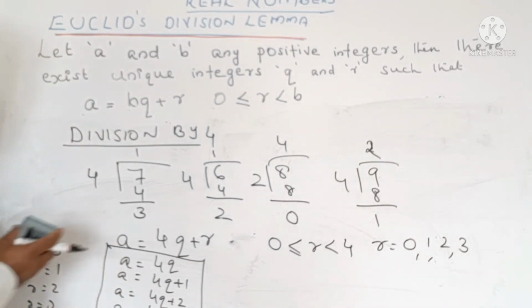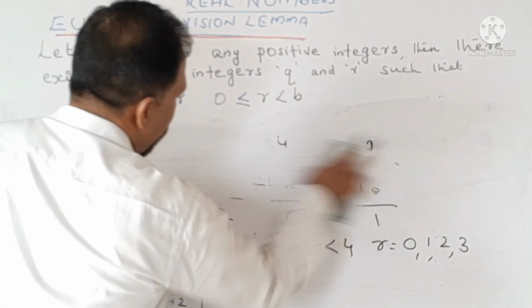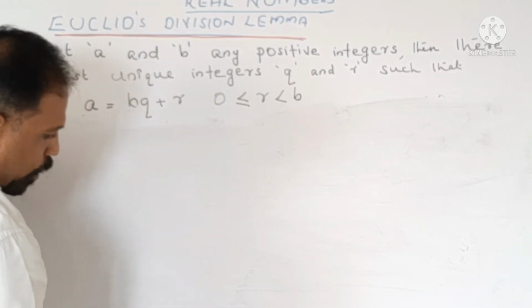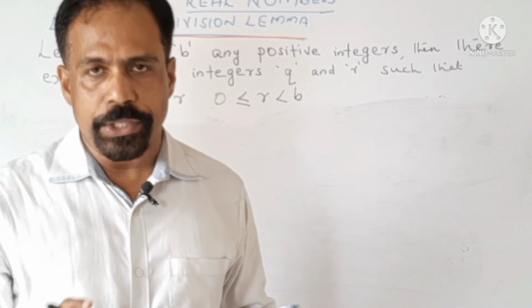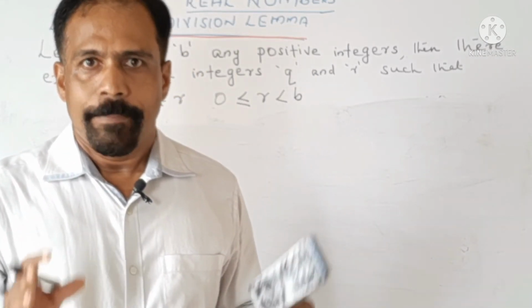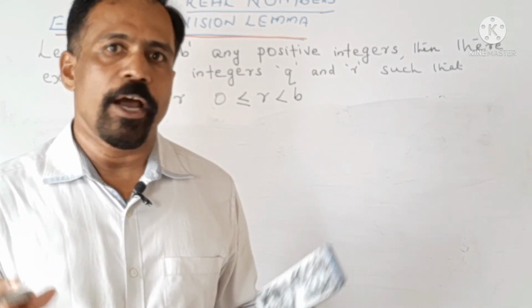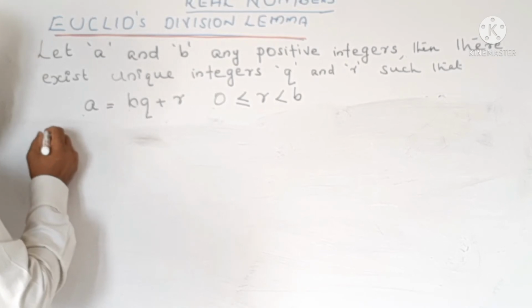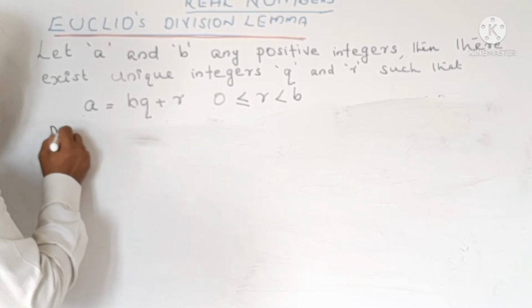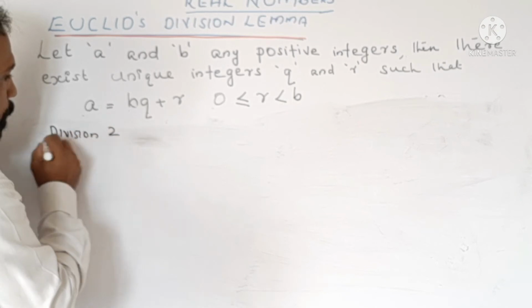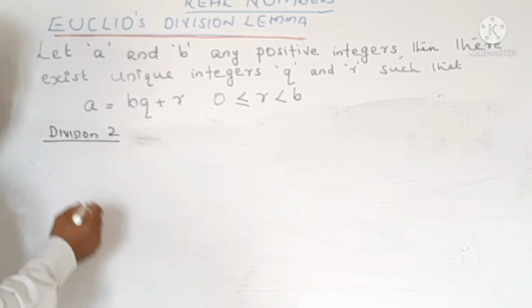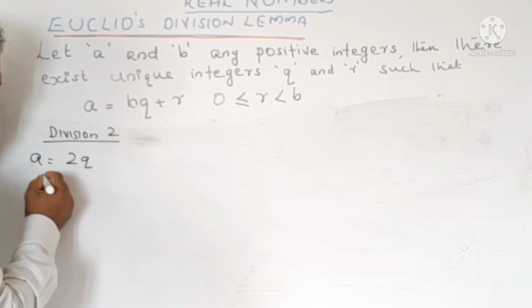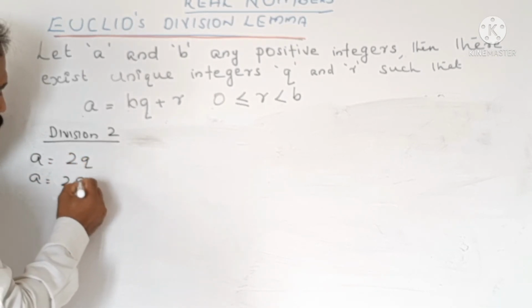Now, we have seen the divisions by different numbers 2, 3 and 4. We have divided the numbers by 2, 3 and 4. Now, let us see, if we divide any number by 2, we are getting a is equal to 2q and a is equal to 2q plus 1.